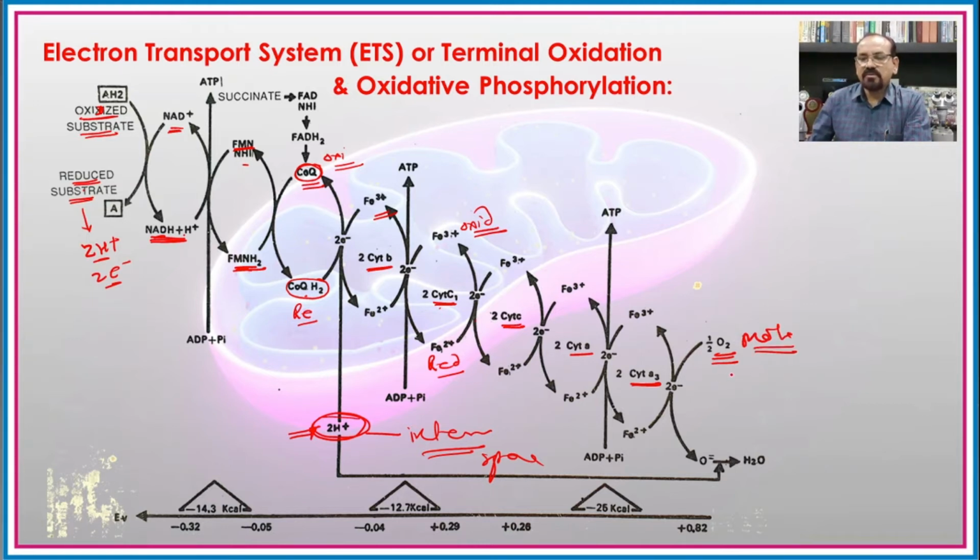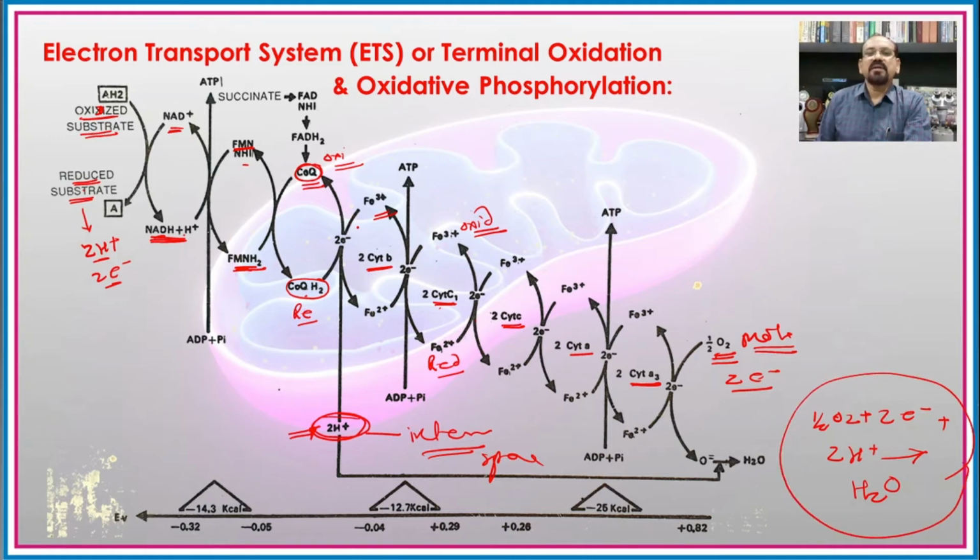Half of O2 plus 2 electrons plus 2 protons results in the formation of a water molecule. So this process is carried out at the end, and hence it is known as the terminal oxidation.